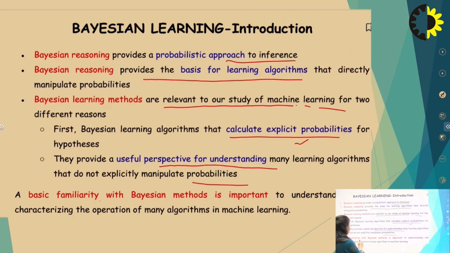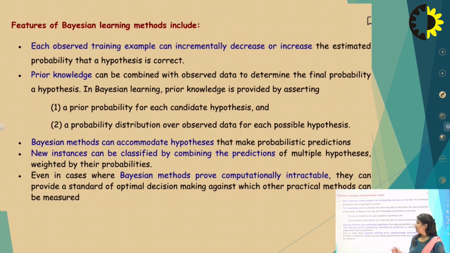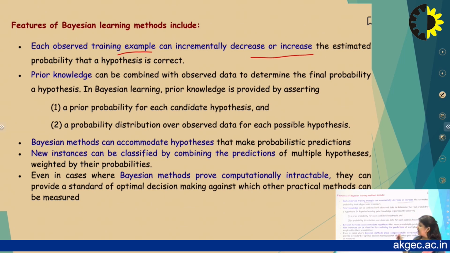Basic familiarity with Bayesian methods is very important to understand and characterize the operation of many algorithms in machine learning. So what are the main features of the Bayesian algorithm? Each observed training example can incrementally decrease or increase the estimated probability that a hypothesis is correct.